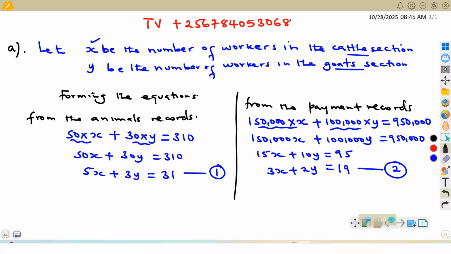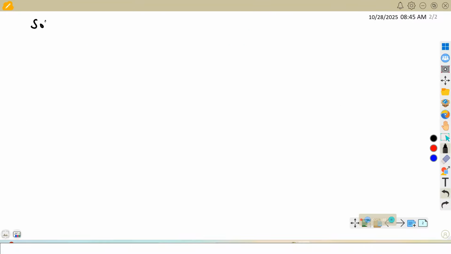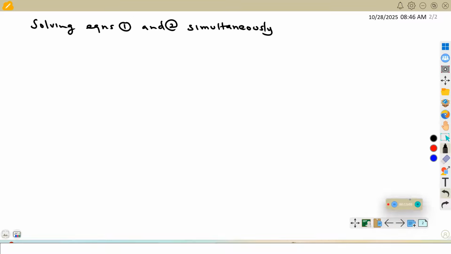And looking at what we have, two equations. We have this equation and this one here, and our interest is to get x and y. To do that, we know how to solve simultaneous equations. So these are simultaneous equations which we can now solve. So we shall now say, solving simultaneous equations. Solving equations 1 and 2 simultaneously, we shall have